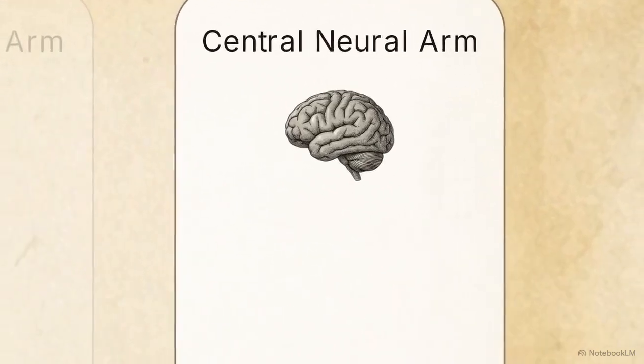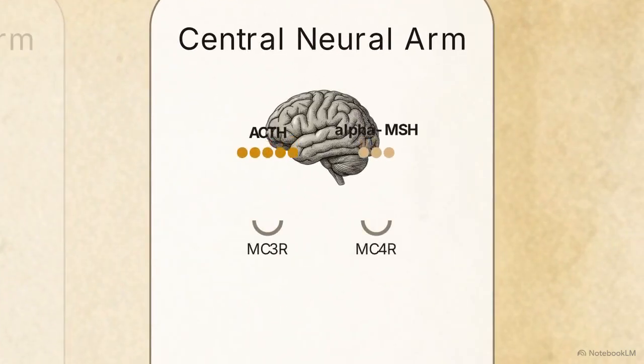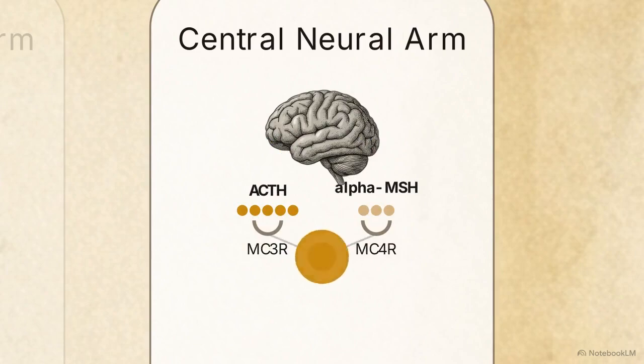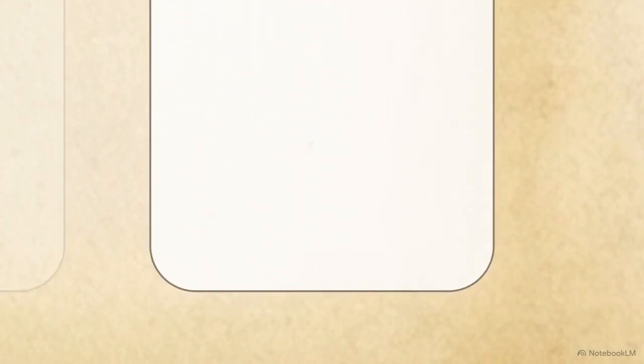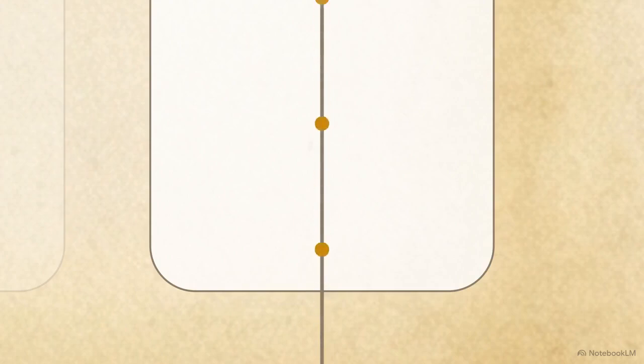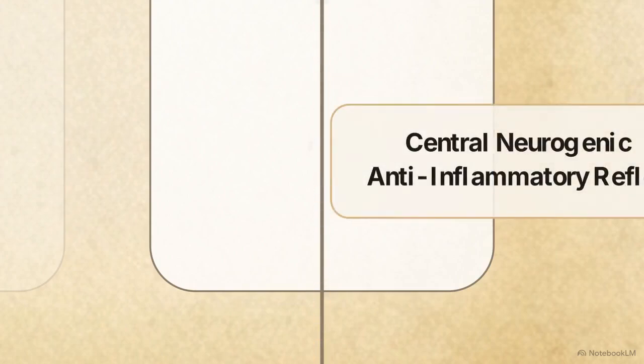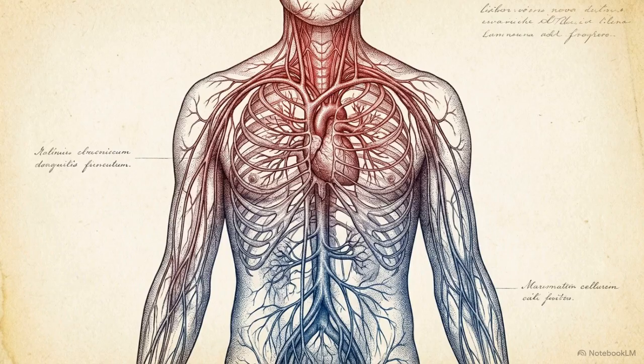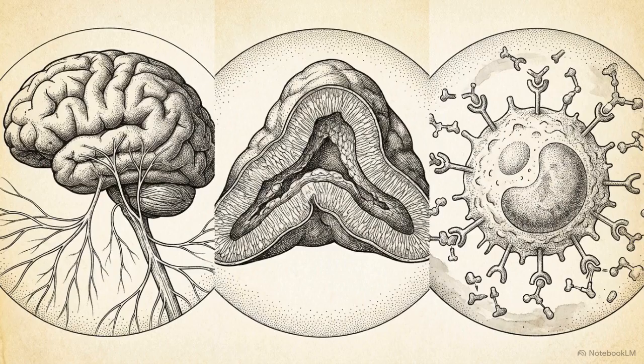The third and final pathway moves away from local tissue environments and routes directly to the central nervous system. Inside the brain tissue, ACTH and alpha-MSH find a different set of targets, binding to the MC3R and MC4R receptors. This binding within the central nervous system alters the brain's autonomic nervous output. This shift in output triggers a specific physiological mechanism known as the central neurogenic anti-inflammatory reflex. The reflex utilizes neural pathways to transmit inhibitory signals across the body, reducing systemic inflammation. This top-down neural circuitry delivers an immediate dampening of the immune response, complementing the slower adrenal and localized cellular arms.